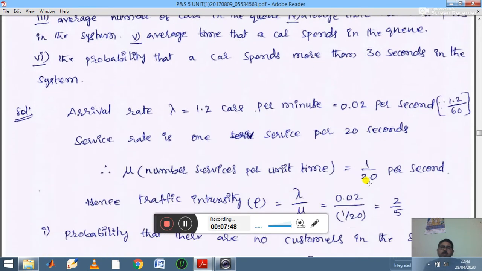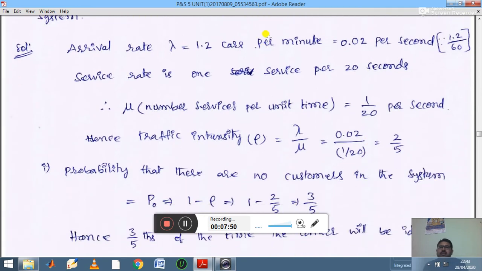Let us calculate one by one. The arrival rate lambda is given as 1.2 cars per minute. With respect to seconds, that is 0.02 per second.